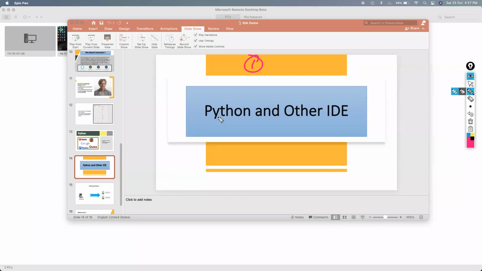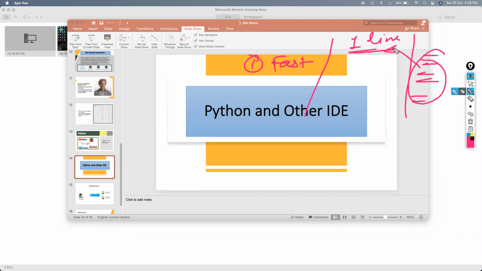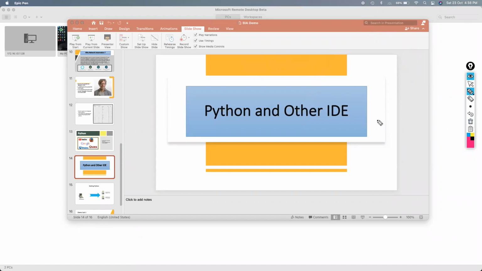Now, Python has an easy-to-learn advantage. First thing first, it's very fast. If you get time, just search on the web and compare Python with Java. Let's say in Java there are 6 or 8 lines of code, but in Python it's just a 1-line code. So this is one pretty good example of how Python works fast. And that is the reason that for network automation, Python is a very compatible language, right?